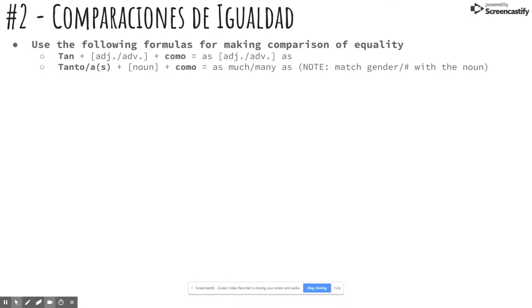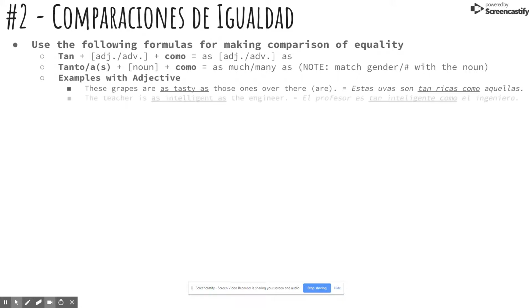Then we talked about if it's a noun, we'll not use tan, we'll use tanto or tanta, and then it also has the plural options. Plus noun plus como is as much or as many as. So there were a few examples we had in our notes.